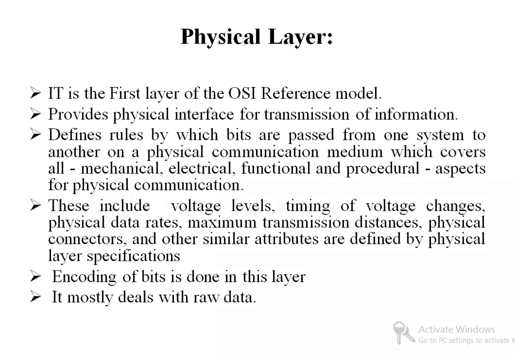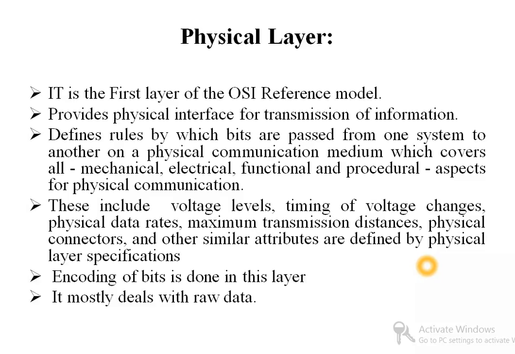First of all, the physical layer, layer 1. It is the first layer of the OSI reference model. It provides the physical interface for transmission of information and defines rules by which bits are passed from one system to another on a physical communication medium, covering all mechanical, electrical, functional and procedural aspects of physical communication. These include voltage level, timing of voltage change, physical data rate, maximum transmission distance, physical connector, and other similar attributes defined by the physical layer specification.